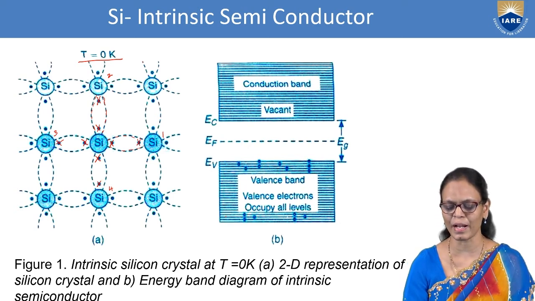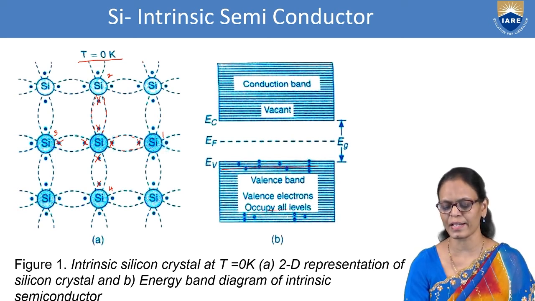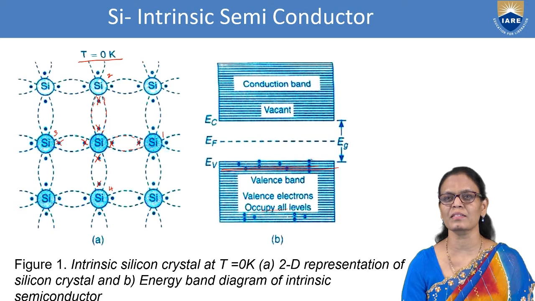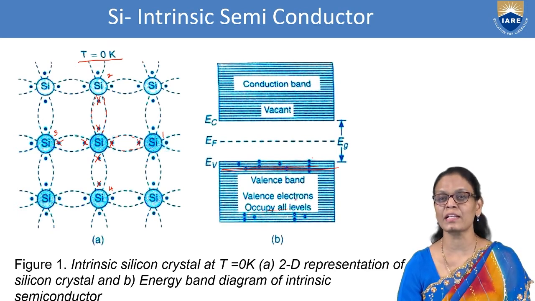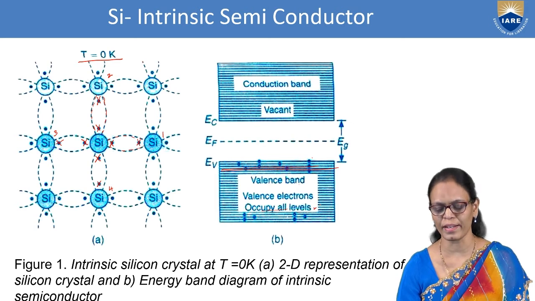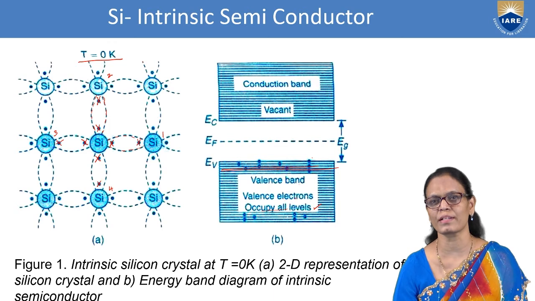If you see the valence band, there are different energy states. All these are states, and in those states, these are the electrons that are filled. So the valence electrons occupy all levels here. So where are the valence electrons? They are shown by the valence band.